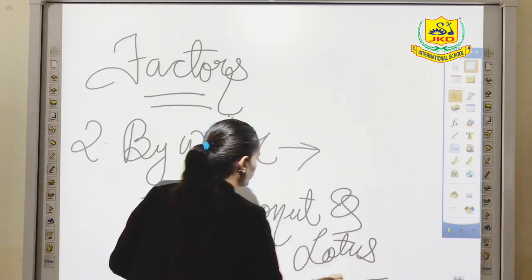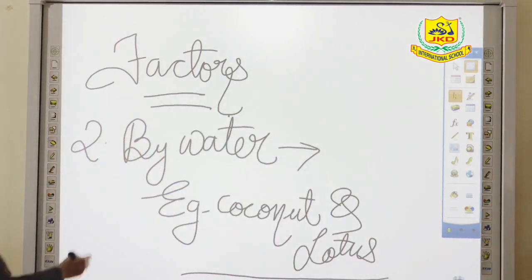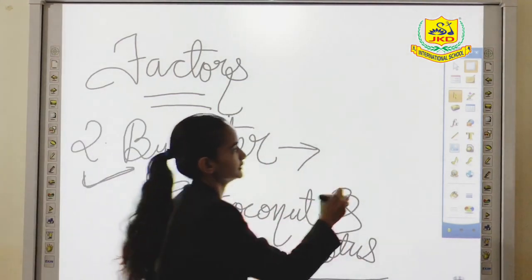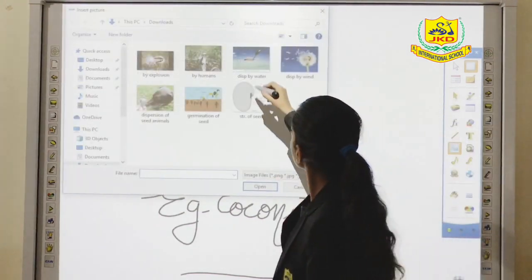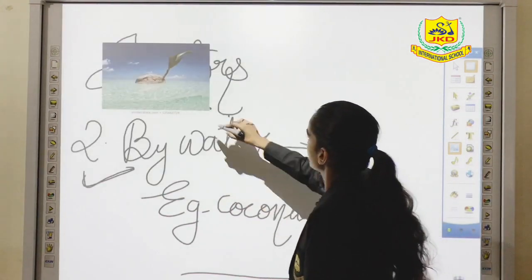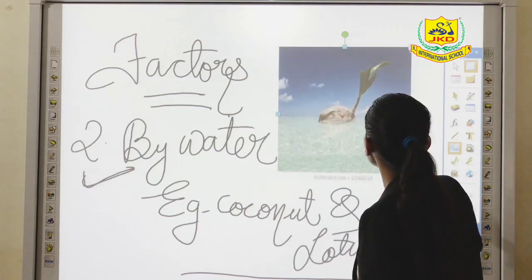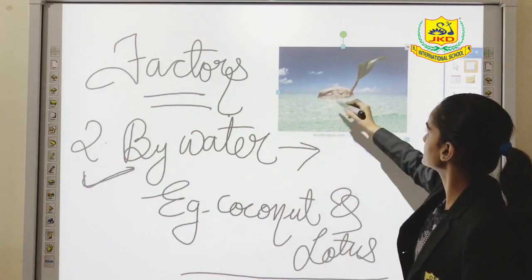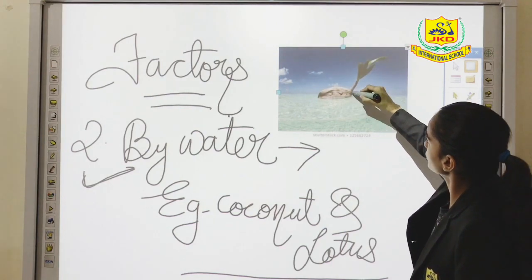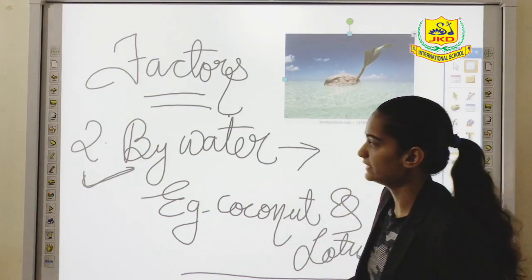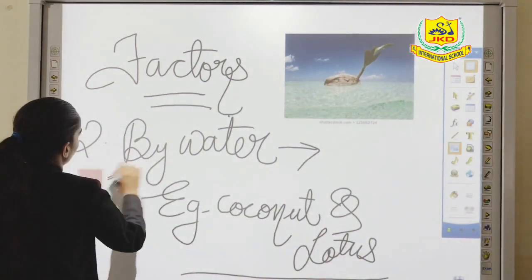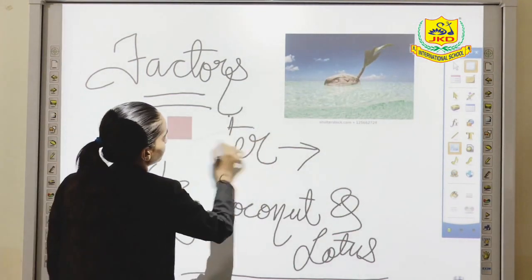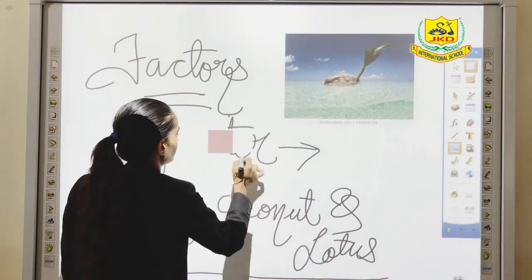The seeds of coconut and lotus are dispersed with the help of water. You can clearly see in the diagram, this is the dispersion of seed with the help of water. This is coconut, and from this a new plant is growing. So this was all about the second factor, that is dispersion with the help of water.